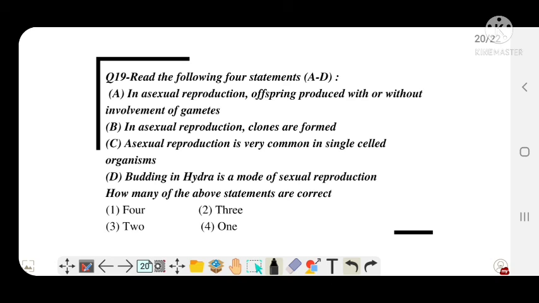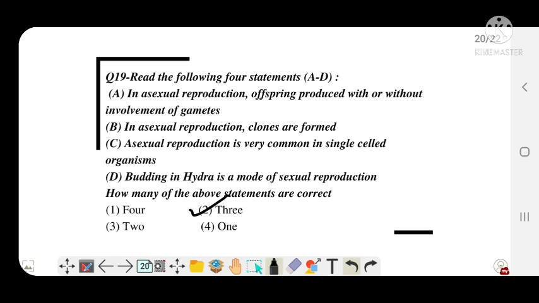How many of the above statements are correct? Five seconds more. And the correct answer is 3.